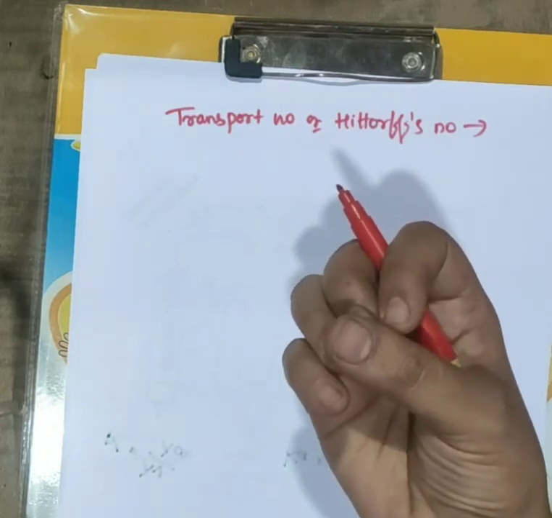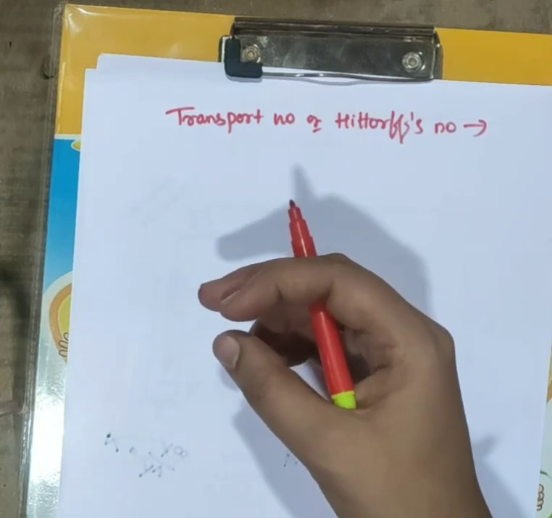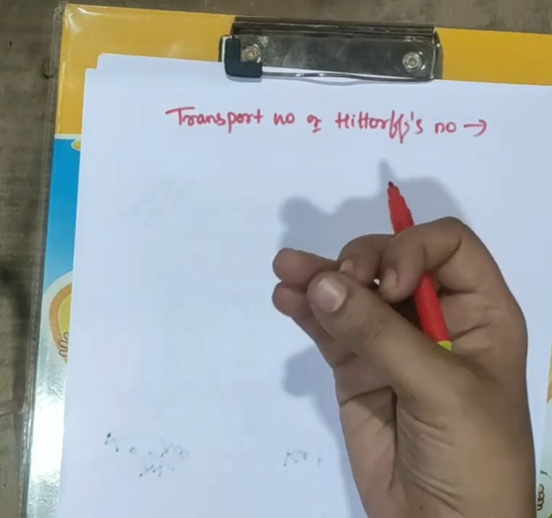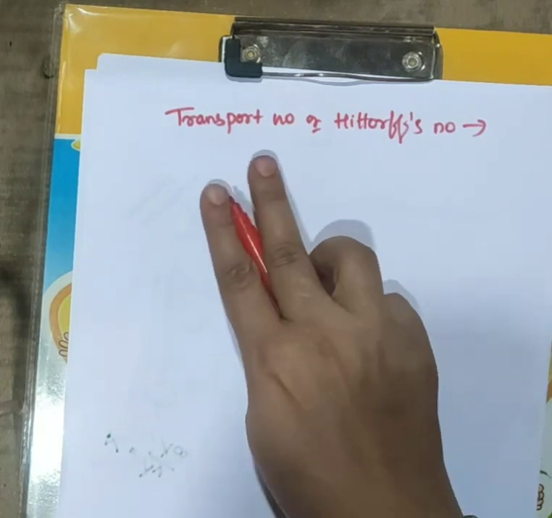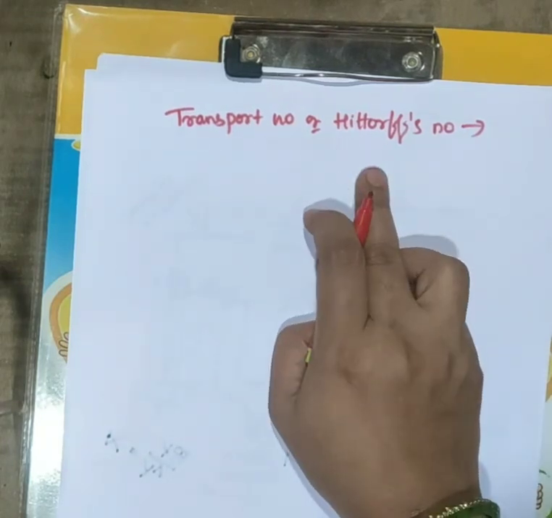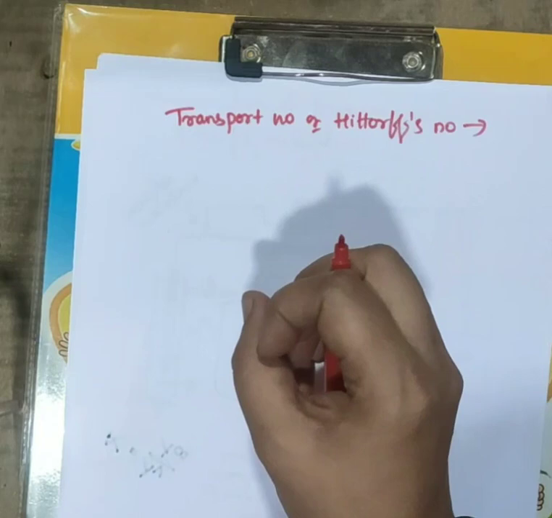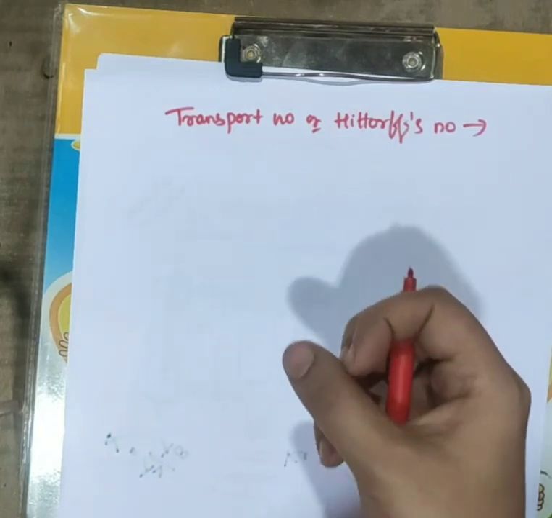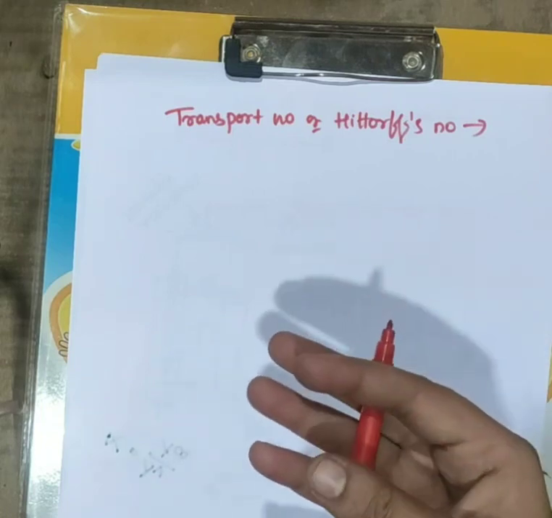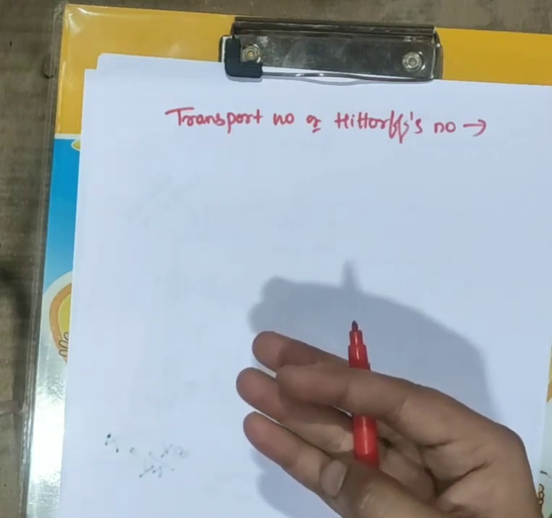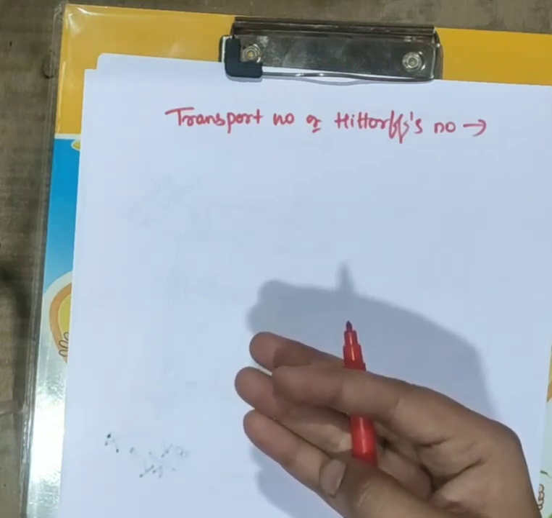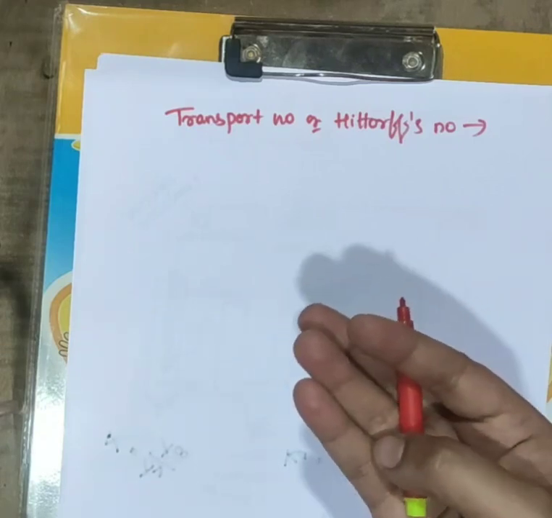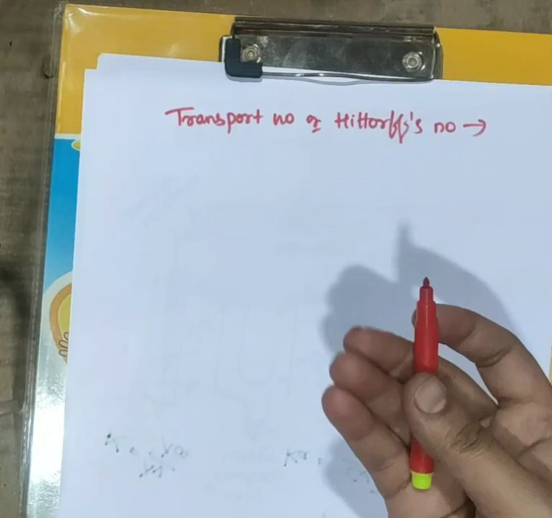So that is the transport number. The fraction of total current carried by the cations or the anions is termed as transport number or Hittorf's number.